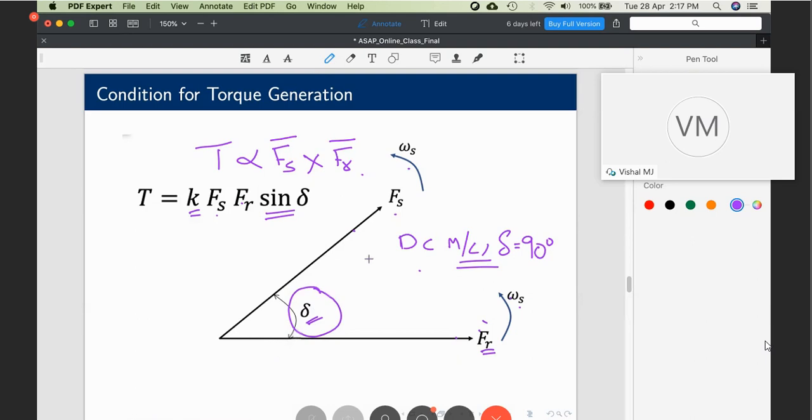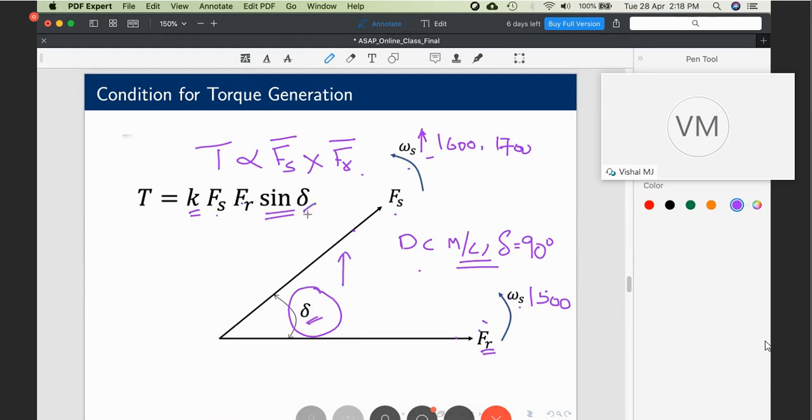Assume that delta is not constant. I am talking about a hypothetical case where omega s is increasing. Let's put some numbers. Let it be 1500 RPM. Now it is increasing. It becomes 1600, then it becomes 1700, like that. What happens? As this speed increases, this is still at 1500. Delta keeps on increasing. What happens?